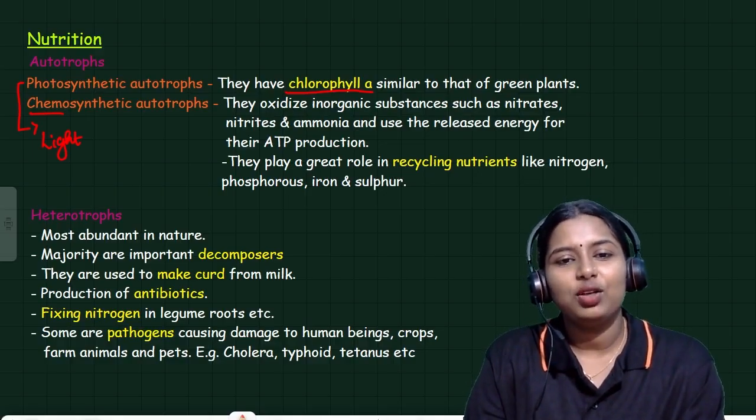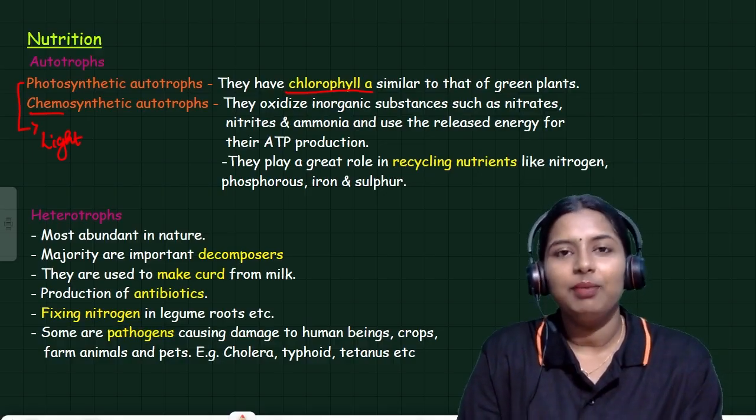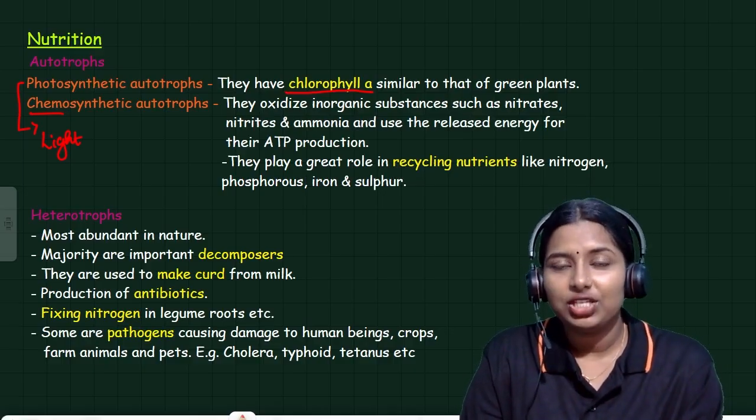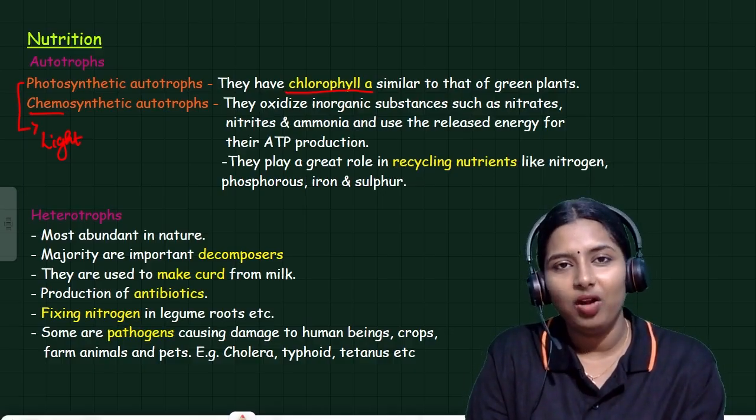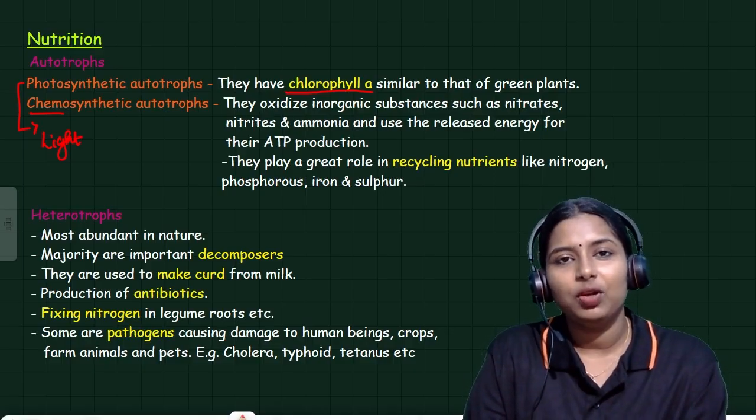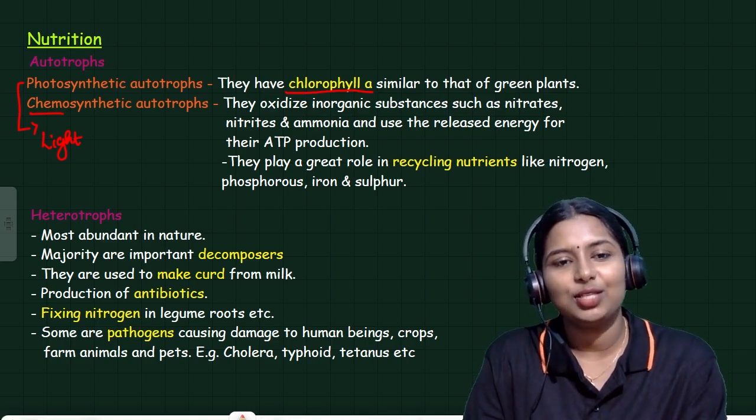So, photosynthetic autotrophs, these are the bacteria which have the ability to produce their own food in their own body, because they have chlorophyll A in their body.